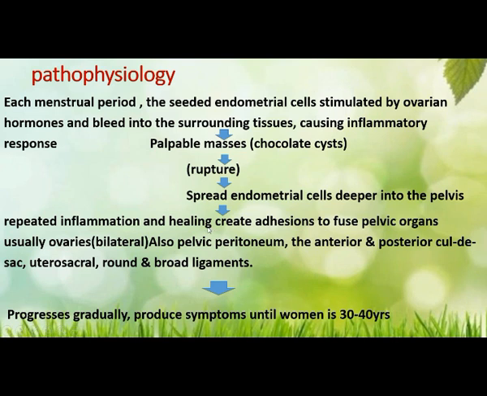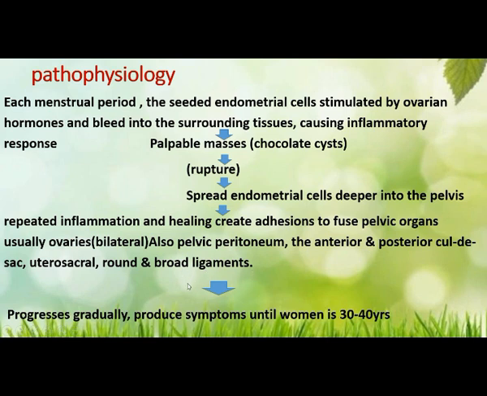We already told in the previous class that violin string like adhesions will occur and fuse the pelvic organs, usually the ovaries bilaterally, also the pelvic peritoneum, anterior and posterior cul-de-sac, and uterosacral, round and broad ligaments.